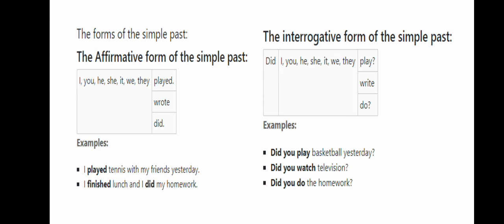So, what do you see here? The auxiliary verb did plus you, I, he, she, it, we, they, and after that the infinitive form of the main verb is used.